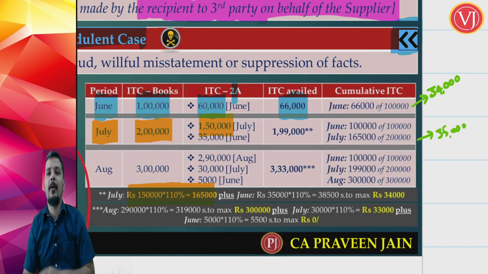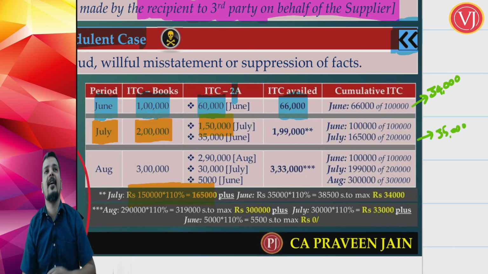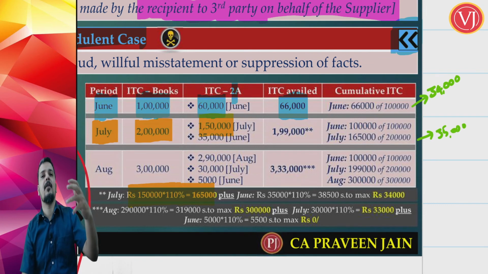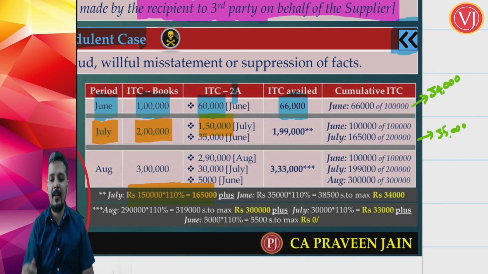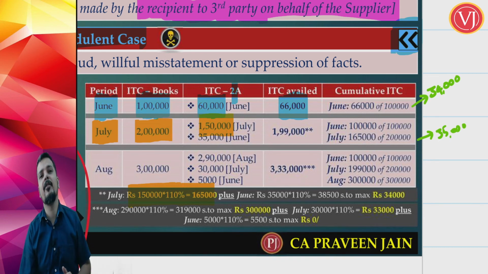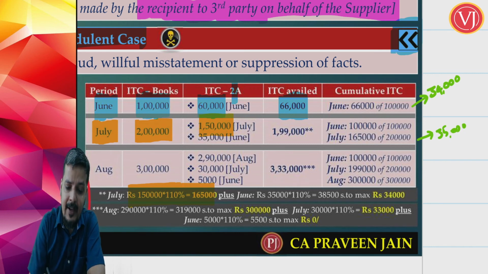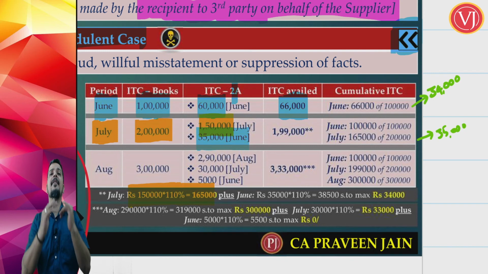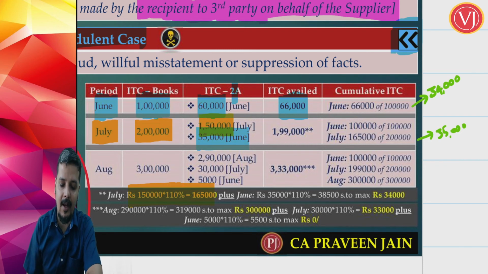But wait, the point is not over here. July month is not yet over. In July month, I get extra credit of June month also, which means that few suppliers who did not file their GSTR 1 of June in time have now filed. So I have to again go and see my June GSTR 2A, because that is the balance credit of June. Now I find in June that I have got 95,000. Earlier it was 60,000. Now I have got 95,000, which is 35,000 more. Last month when I saw GSTR 2A of June, it was 60,000. Now when I am seeing, it is 95,000. I have got 35,000 more. Now what am I going to do?